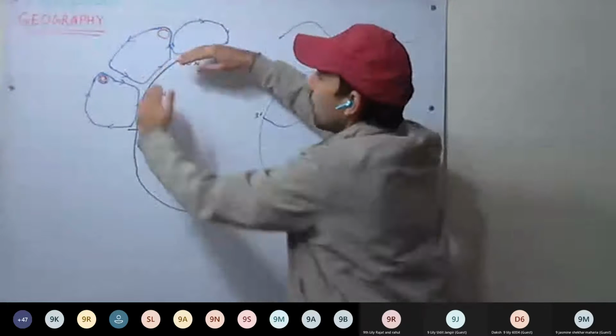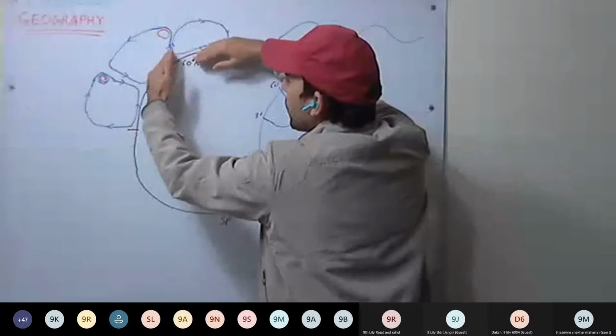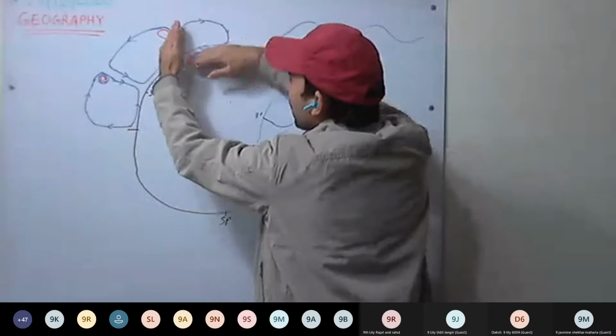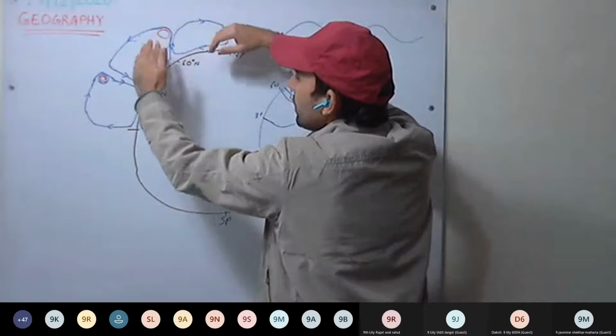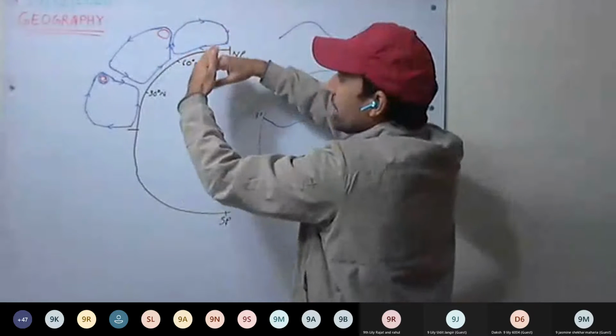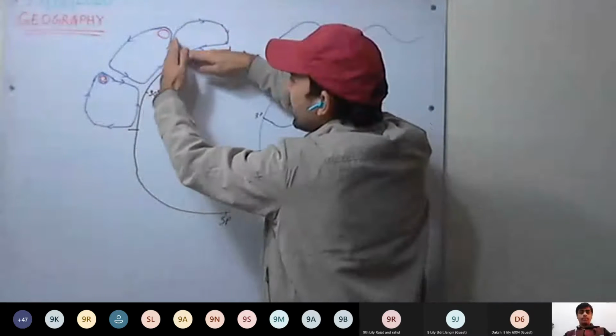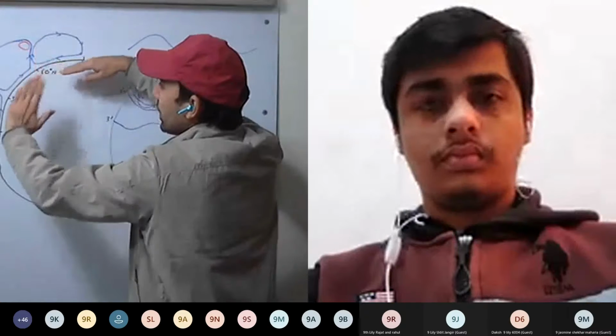This is how these are there. So hot and less dense air moves up, and cold, more dense air remains under the hot and less dense air. Okay. Now see here, as these airs meet, what will happen?